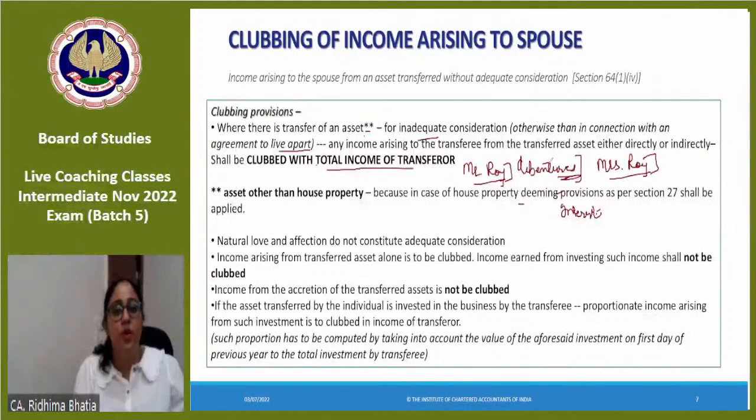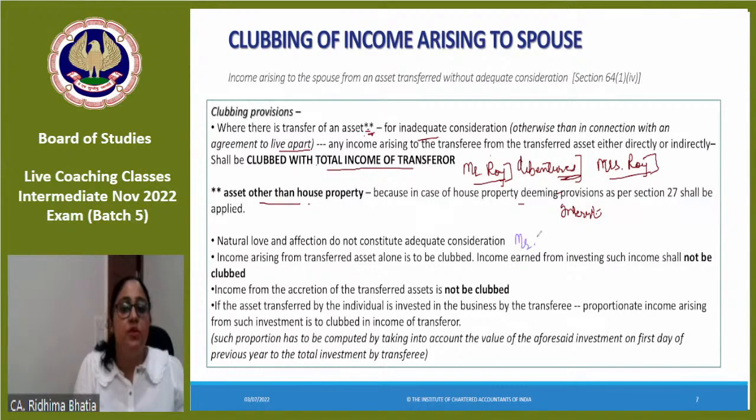Okay, so if Mr. Roy transfers an asset to Mrs. Roy, any income from that asset would be clubbed in the hands of Mr. Roy, provided no consideration was paid on such transfer, or inadequate consideration was paid. But here the asset which I am referring to is other than house property. Ma'am, other than house property, why?